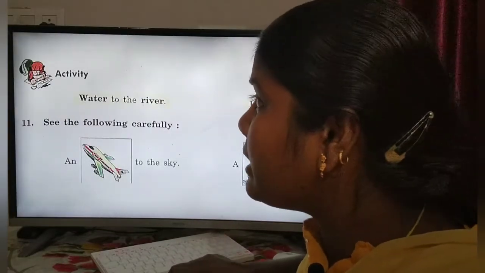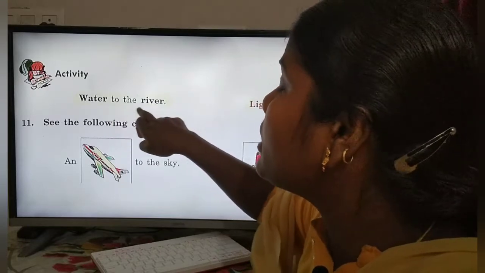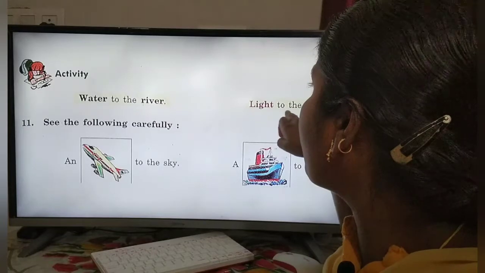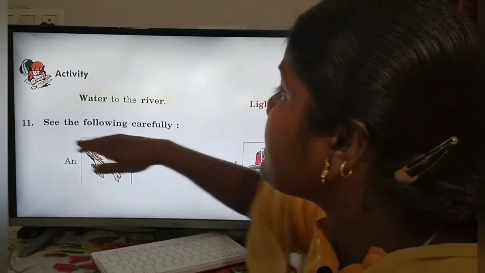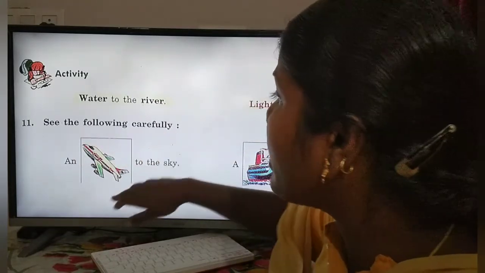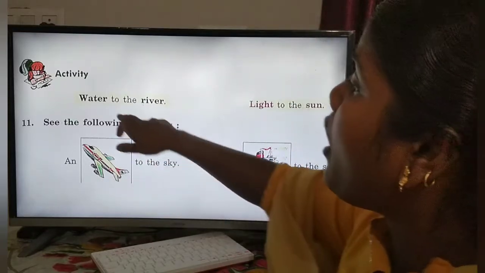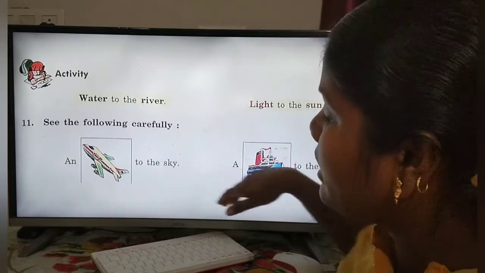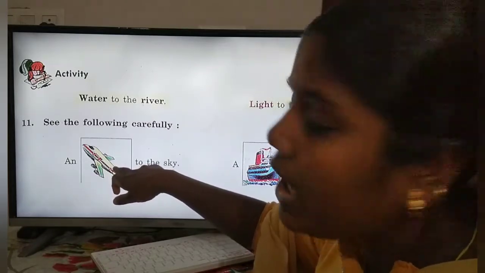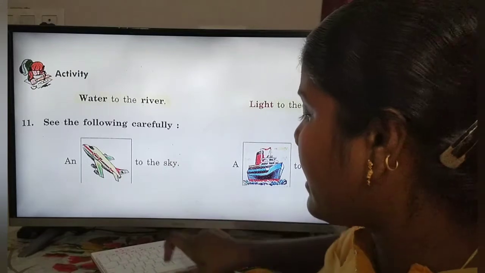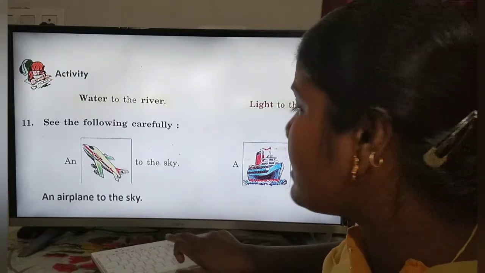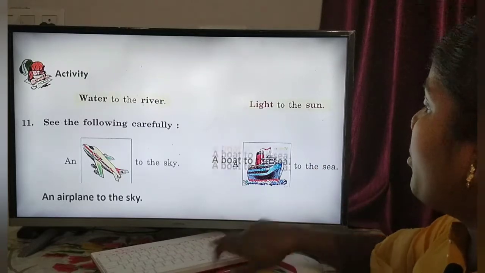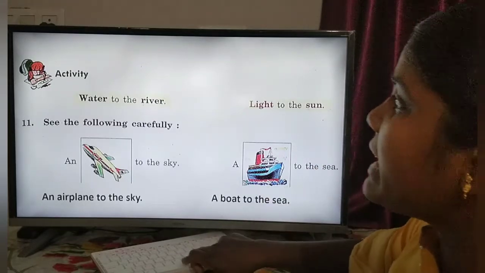And activity: water to the river, water to the river, and light to the sun. Okay, see the following carefully. You may see the picture, how in the first sentence likewise we have to make these both. And what is this? Aeroplane to the sky, an aeroplane to the sky, a boat to the sea, a boat to the sea.